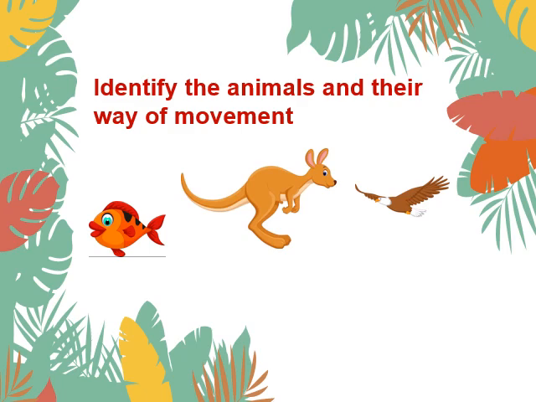Children, look at the picture. Identify these animals and their way of movement. You have to identify the three animals shown in the picture. Can you identify them? Yes, the first one is a fish. And what is the way of movement of this animal? Yes, a fish swims. Now the second picture is of a kangaroo and it hops.